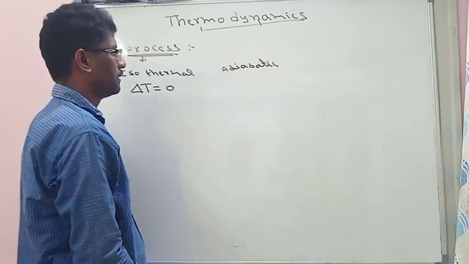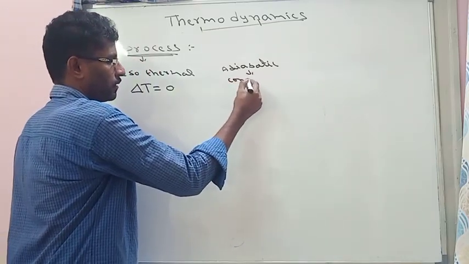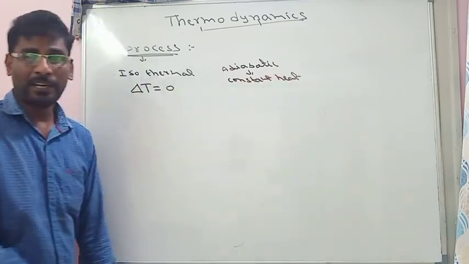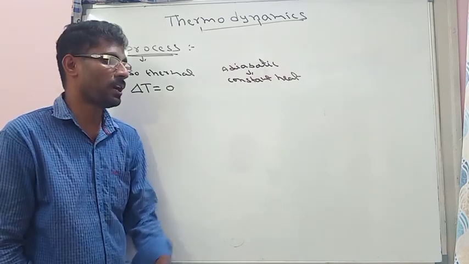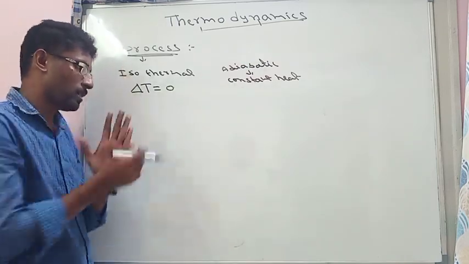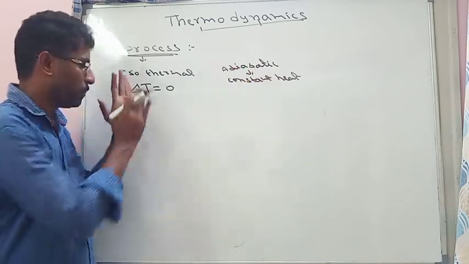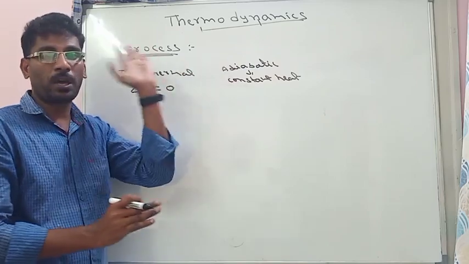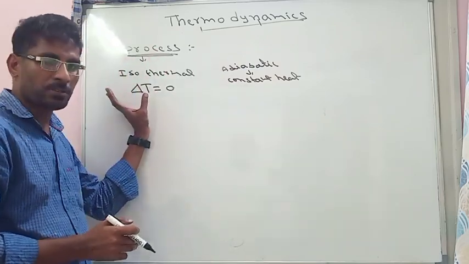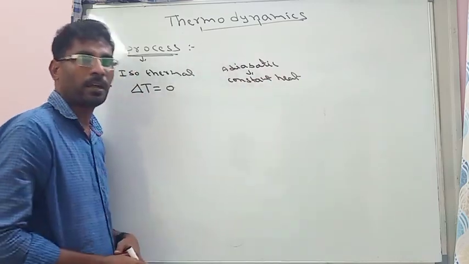the adiabatic process. Adiabatic means constant heat. When temperature is constant, that is called isothermal. When heat is constant, that is called adiabatic. So temperature and heat are both different. What is the difference? I'll explain later. First of all, when temperature is constant, that is isothermal, and when heat is constant, that is adiabatic.